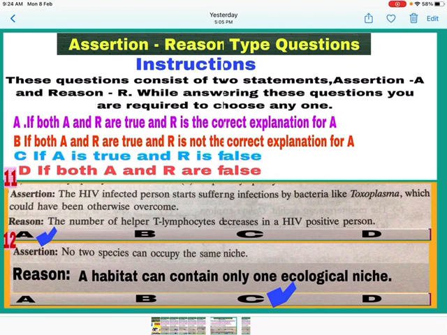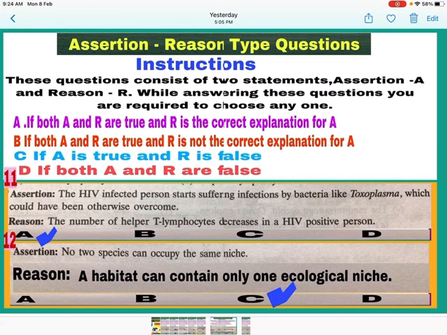Next, assertion. No two species can occupy the same niche. Yes, this is a correct statement. Two species cannot occupy the same niche. Reason. A habitat can contain only one ecological niche. This is a wrong statement. What is a habitat?